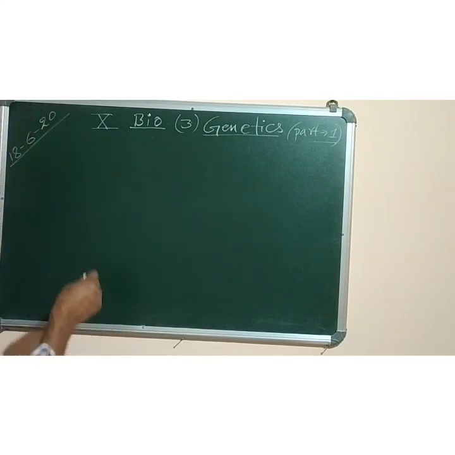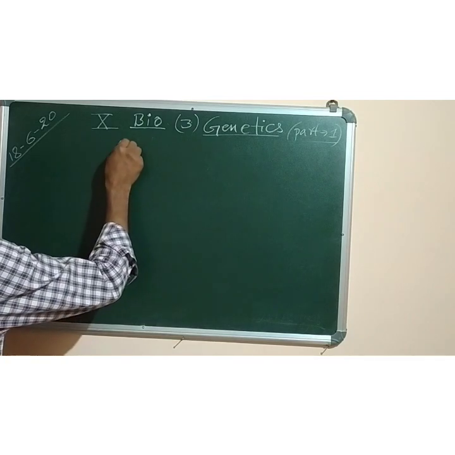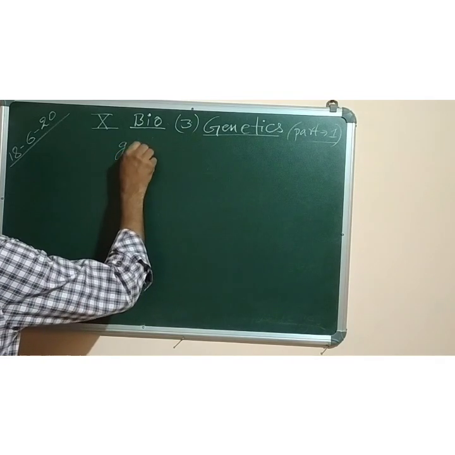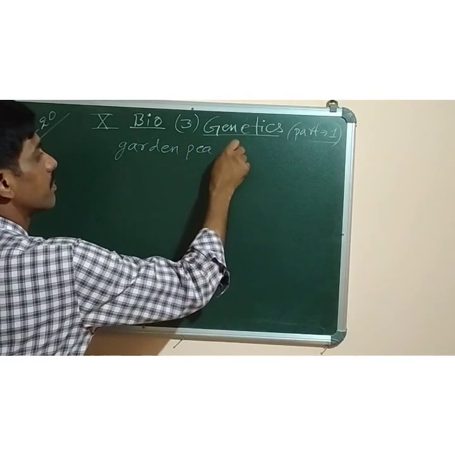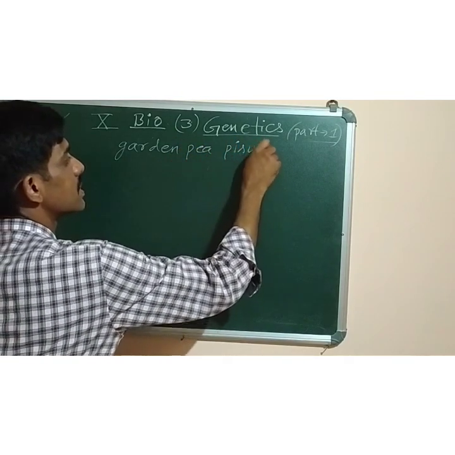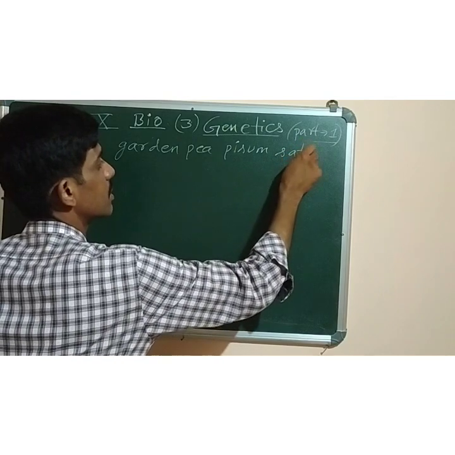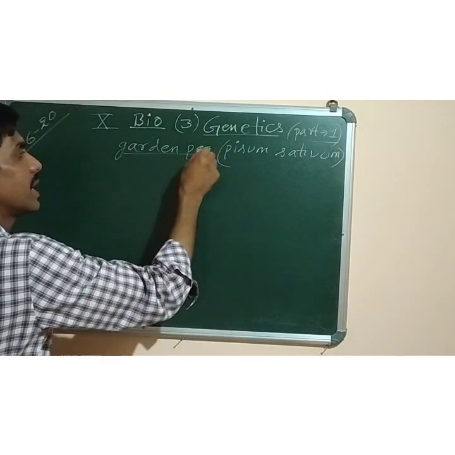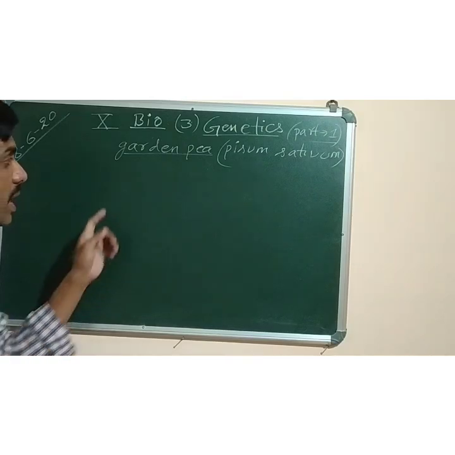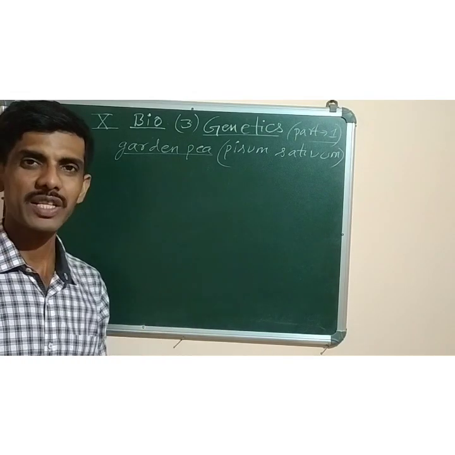So the plant on which he had done his experiment was garden pea. The scientific name of garden pea is Pisum sativum. It is asked in the examination also: name the plant on which Mendel performed his experiments. Mendel performed his experiments. What experiments?